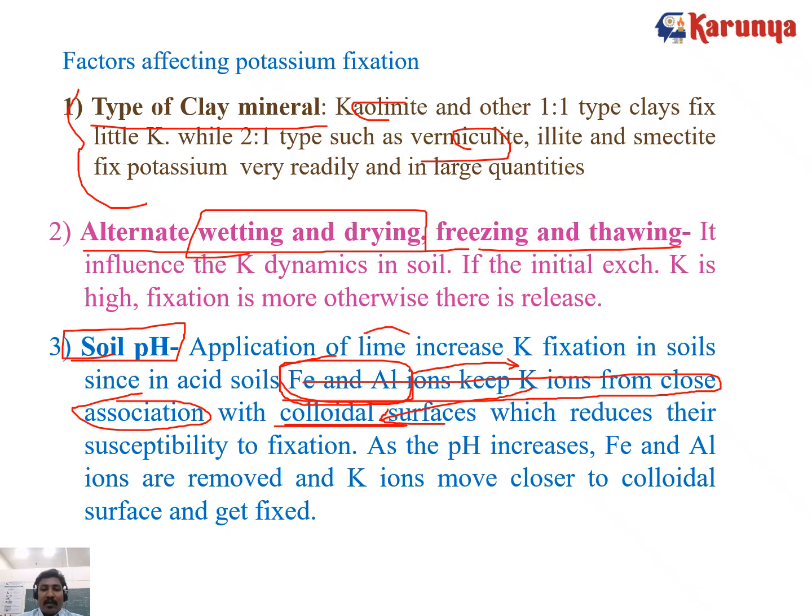But when you apply lime, nothing but calcium carbonate, to acid soil, the iron and aluminum activity is reduced. So potassium moves closer to the colloidal system and gets fixed. This is what happens with soil pH. The iron and aluminum hinder the fixation between the colloids and potassium. Once the aluminum and iron are removed from the soil by applying lime, the potassium is fixed on the colloidal surfaces.